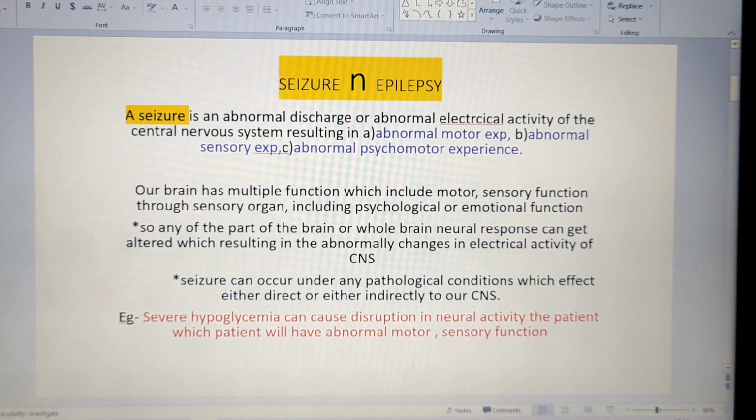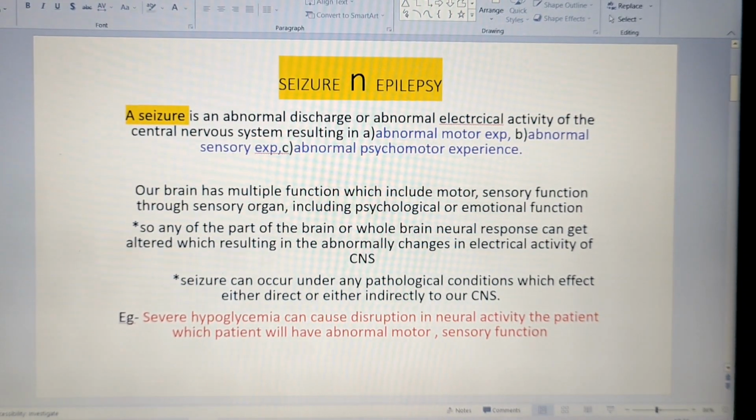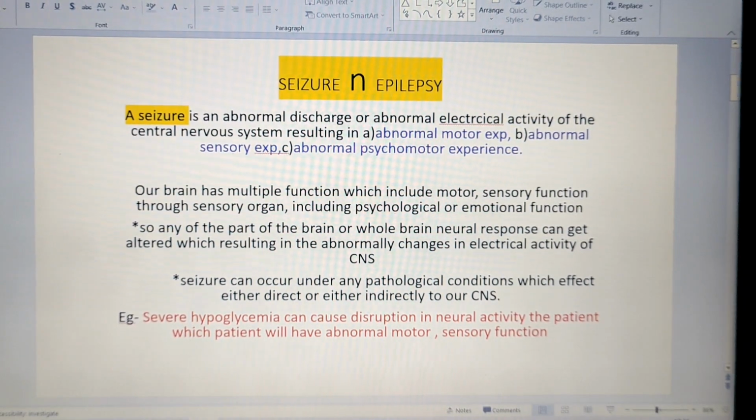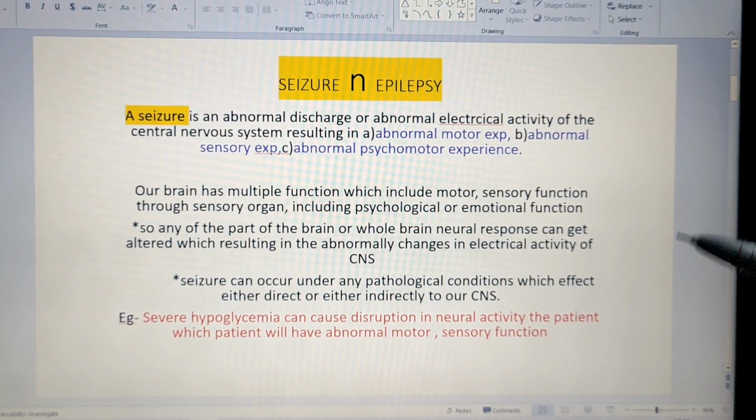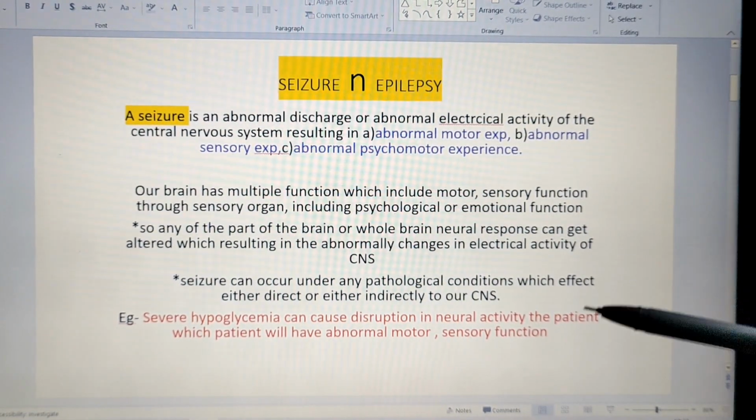So any neural changes which lead to changes in the impulse or the electrical activity in the brain, the patient may have a seizure. And the seizure can occur in any condition. If the patient is having any pathological condition, it may cause the seizure, but it is not epilepsy. Why? Let me give an example. A person with